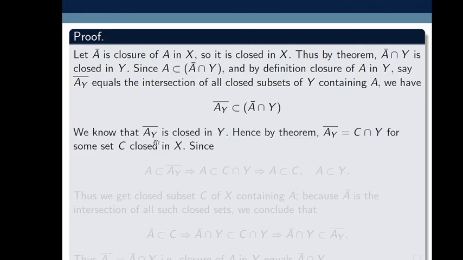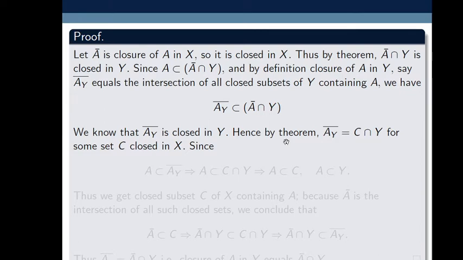We know that closure A_Y is closed in Y, because it is the closure of A in Y, and the closure of any set is closed. Hence by the same theorem, closure of A_Y is equal to C intersection Y, where C is some closed set in X. Which theorem is used?